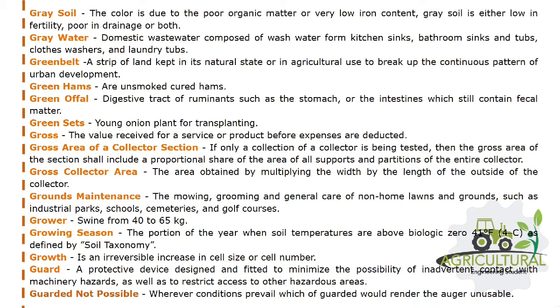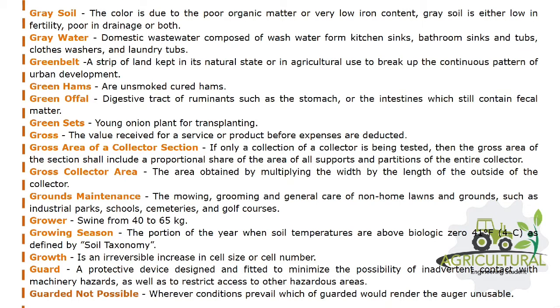Gross area of a collector section: if only a section of a collector is being tested, then the gross area of the section shall include a proportional share of the area of all supports and partitions of the entire collector. Gross collector area: the area obtained by multiplying the width by the length of the outside of the collector.